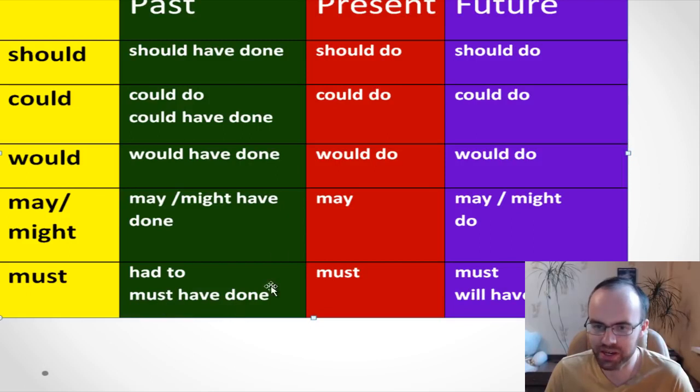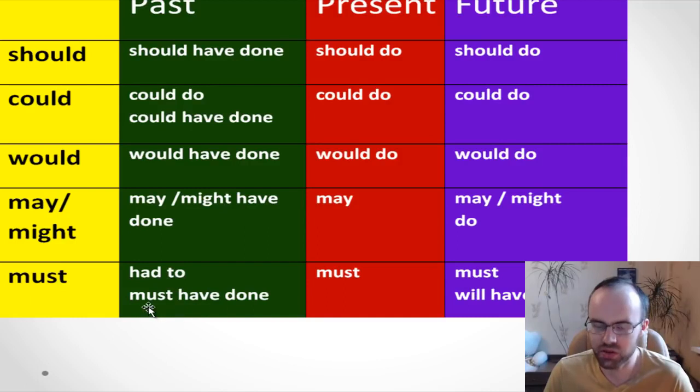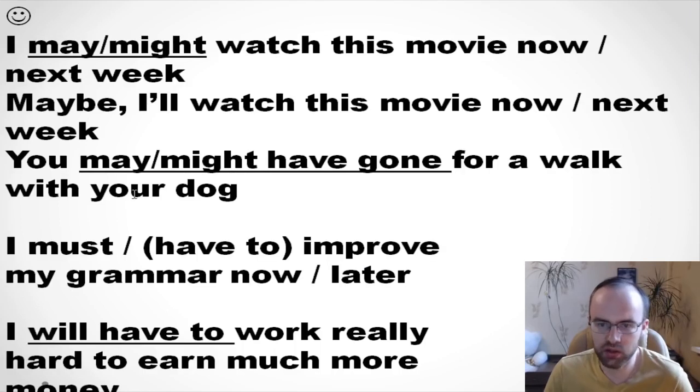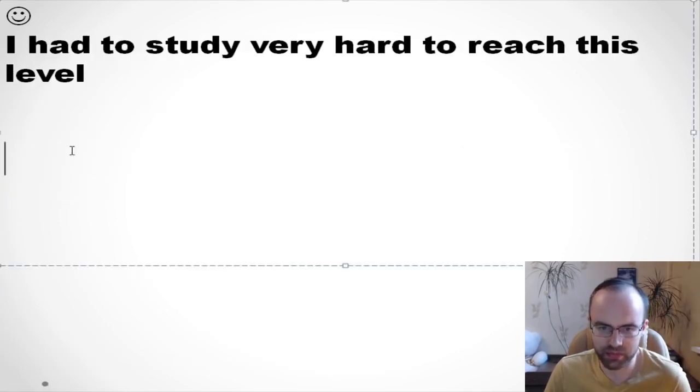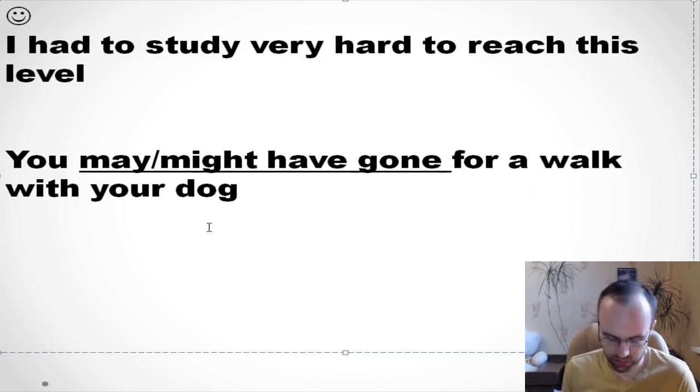So must have done, like here. Have done. It's what we wrote here. It's exactly what we left here, or what we wrote here. So must have done. So what's the difference? So we say had to and must have done. Right. So look. Let's look at this example again. So you may have gone for a walk.